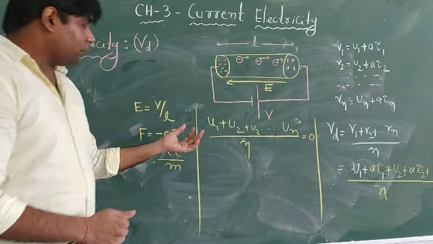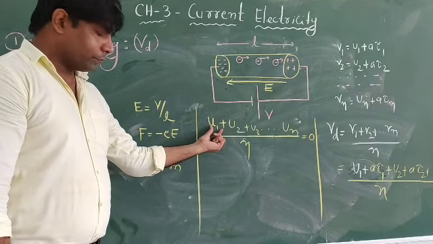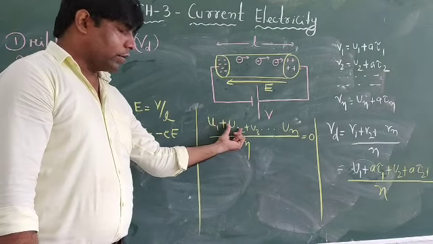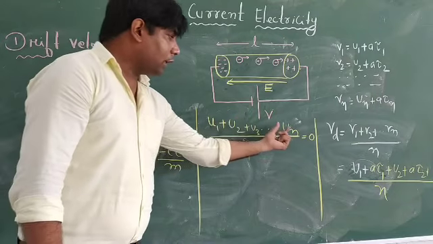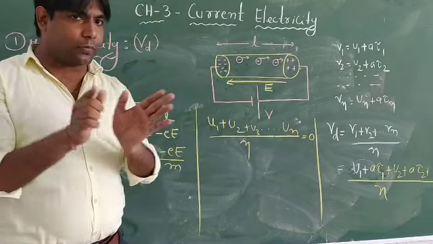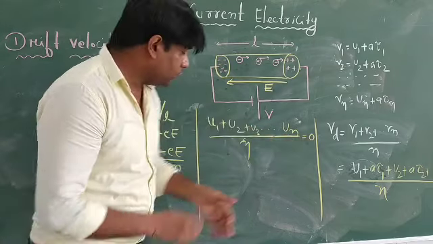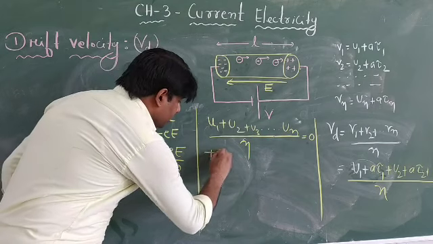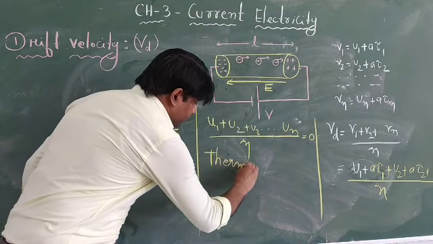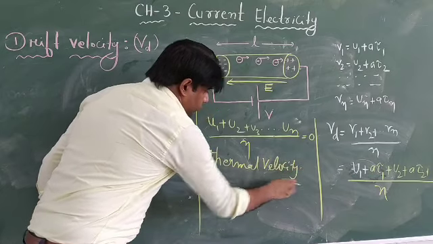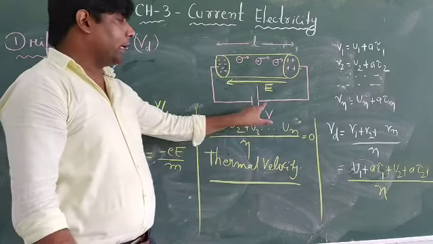So, for example, electron 1 has thermal velocity u1, the next electron u2, and so on up to un. When you calculate the average velocity, it will be 0. That is, the average thermal velocity will be 0. This is the case where we are not applying any potential.